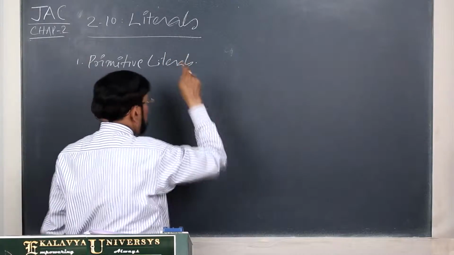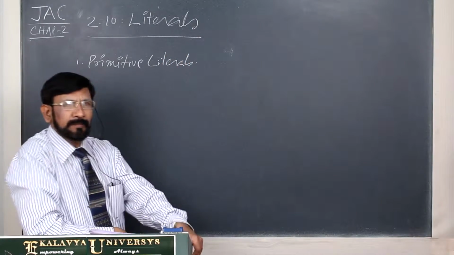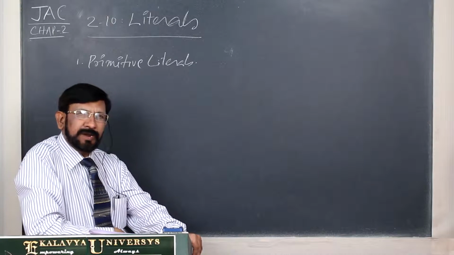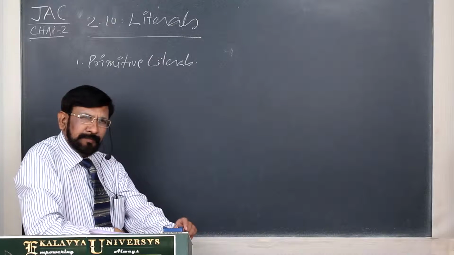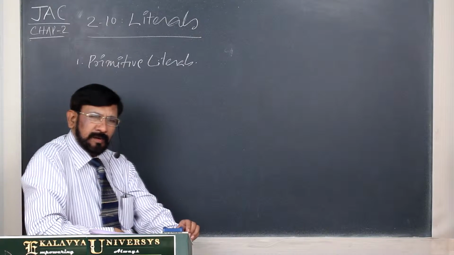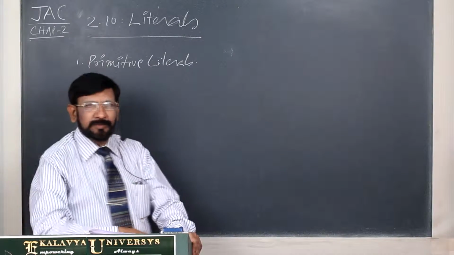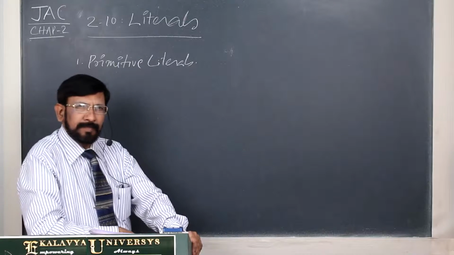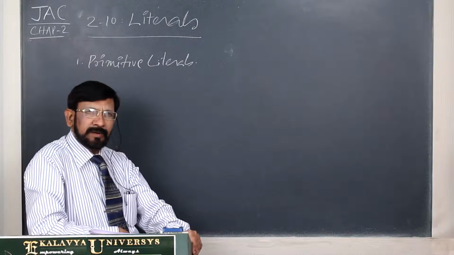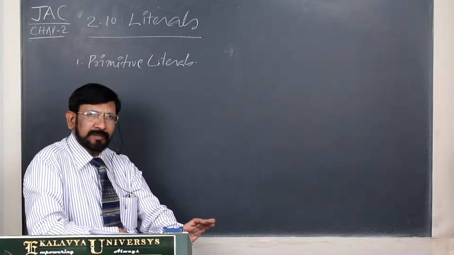Actually, the word primitive you have to understand. There are many synonyms used in C, C++. Those are called built-in, primitive, fundamental, basic, and so on.